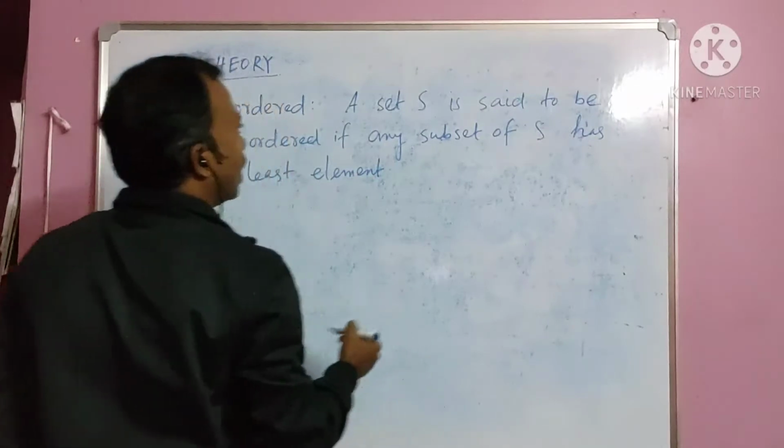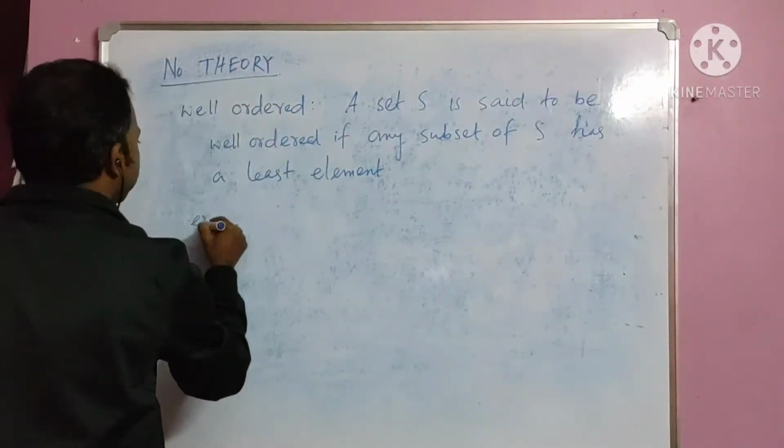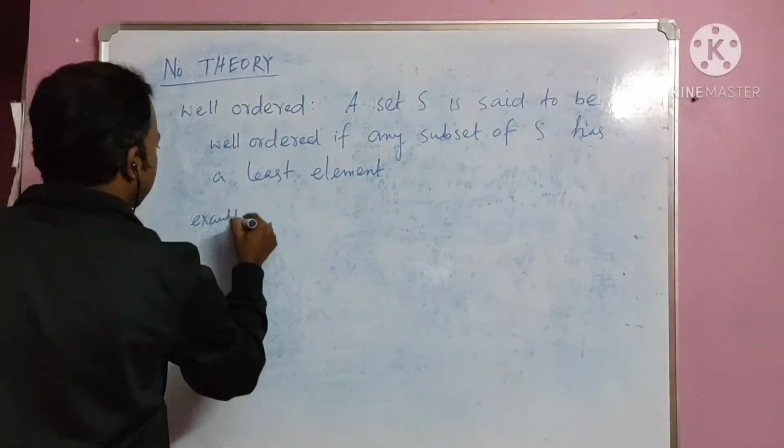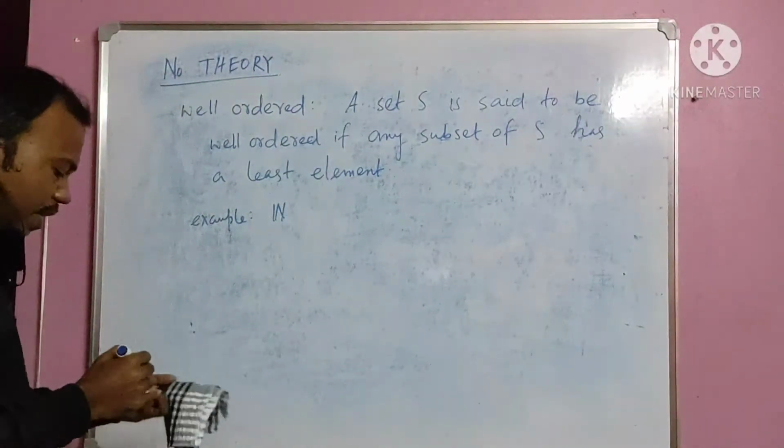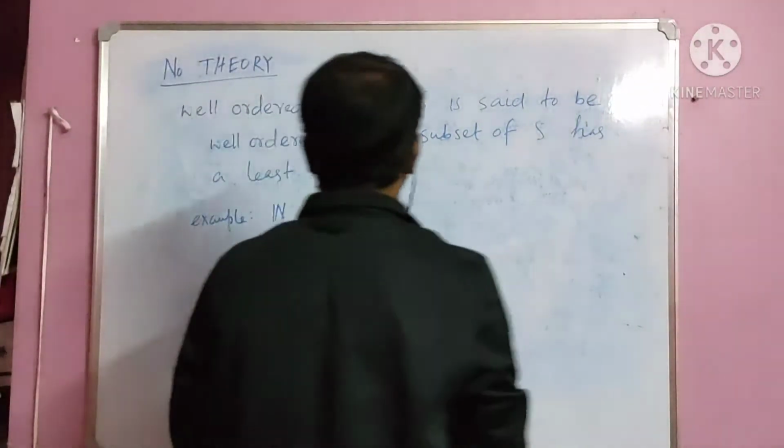And the example would be the natural numbers.